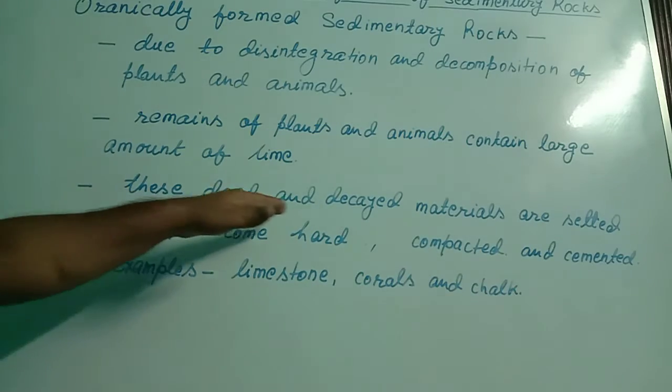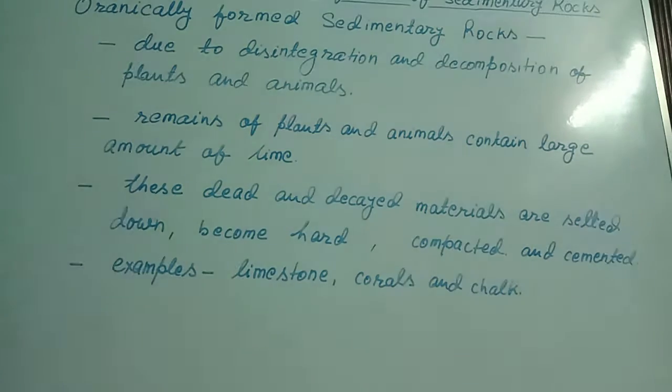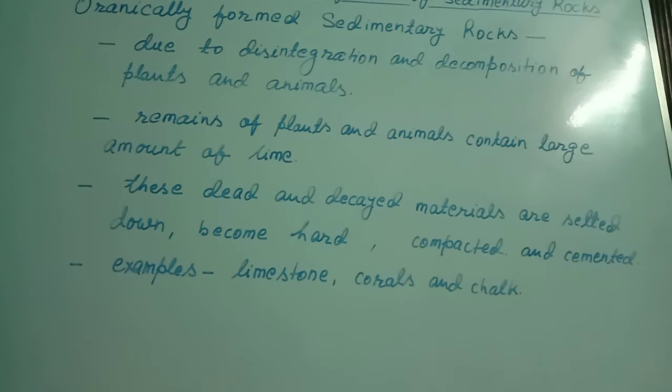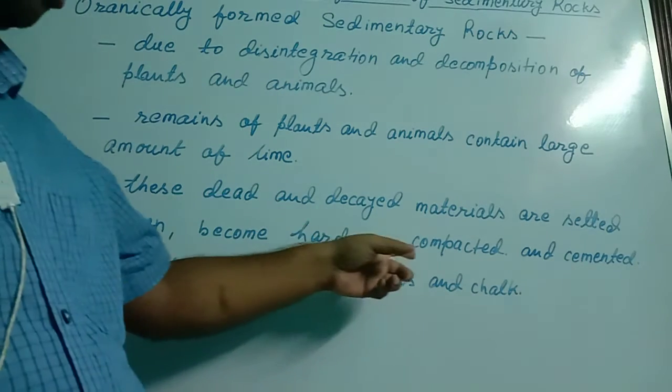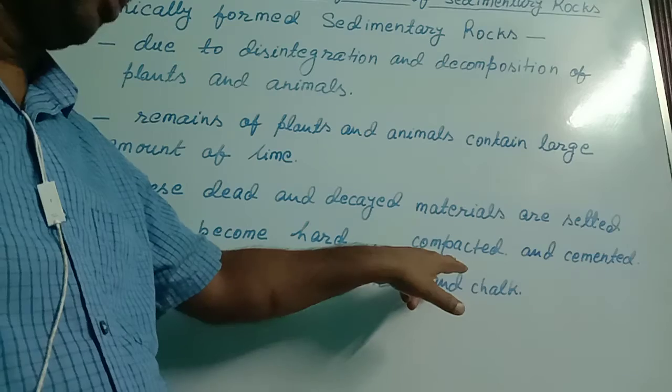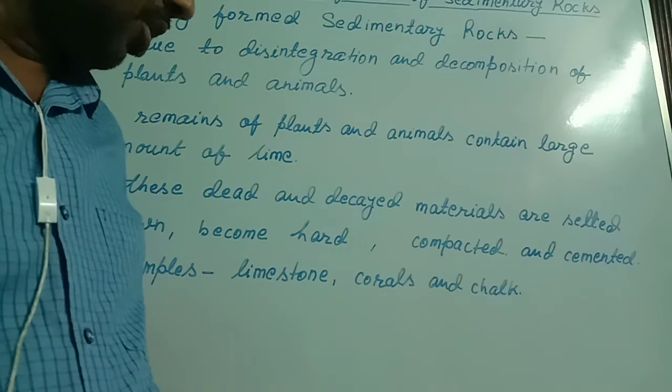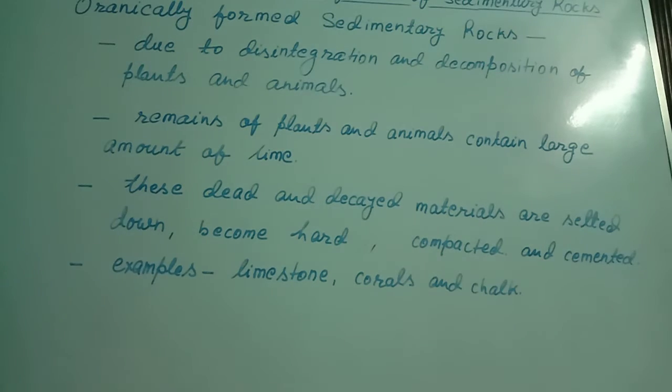While these materials settle down, they become hard due to continuous deposition, as the lower layer gets pressure from the upper layer, and the lower layer is compacted and cemented. Compacted means tightly packed. In this way, organically formed sedimentary rocks are formed. Examples are limestone, chalk, and corals.